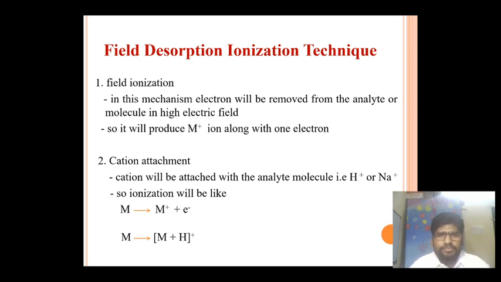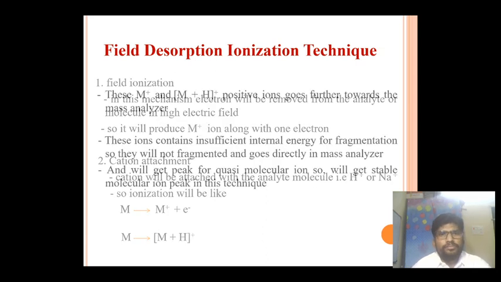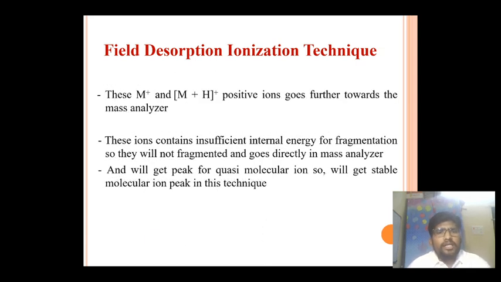In the second one, cation attachment, a cation is attached to the analyte molecule, that is H plus or Na plus, sodium plus. These are the cations generally used. So ionization takes place like this. These are the equations for cation attachment ionization. Again, these M plus or M plus H positive ions go further towards the mass analyzer.